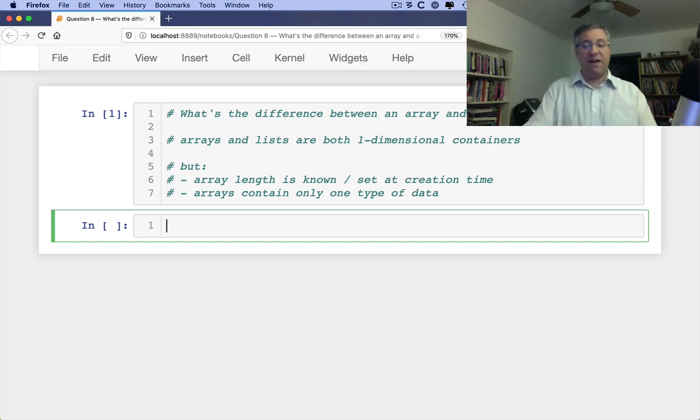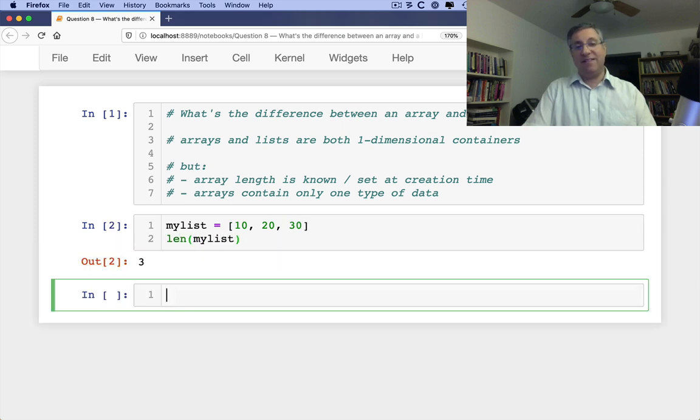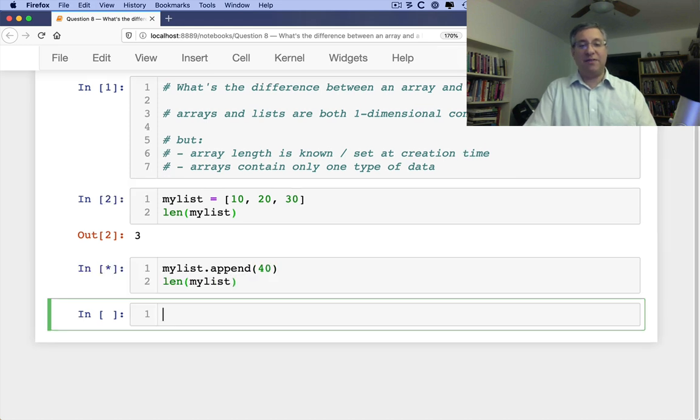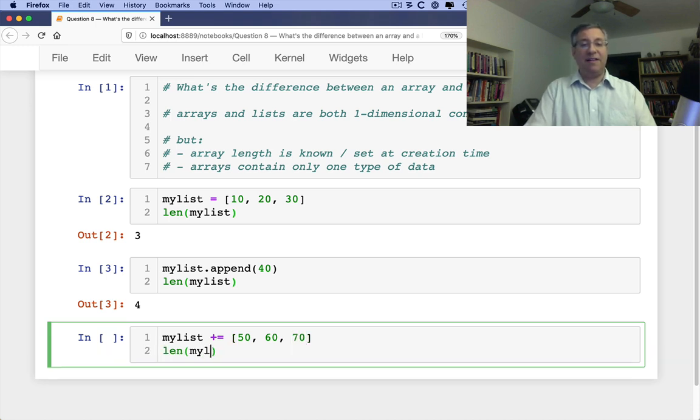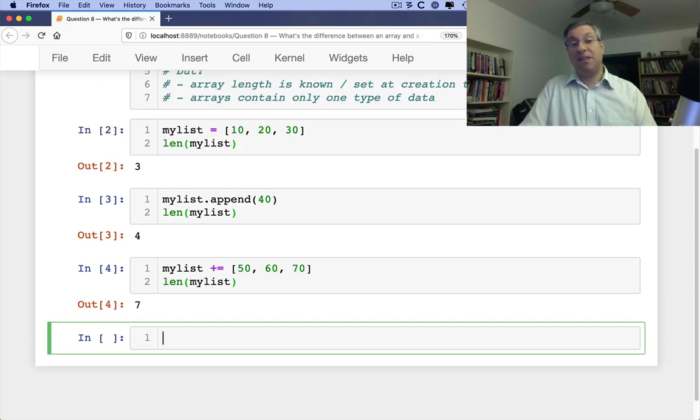So first of all, if I say my_list equals 10, 20, 30, and the len of my_list is now going to be 3, can I change that? Yeah, I can say my_list.append(40), and now the len of my_list is of course 4. I can even say my_list += 50, 60, 70, and now the len of my_list is going to be 7. So we see that the list can change, and it's not that lists are immutable and we're assigning back a new list. That would be true with strings. But in this case, we are actually changing the list itself.